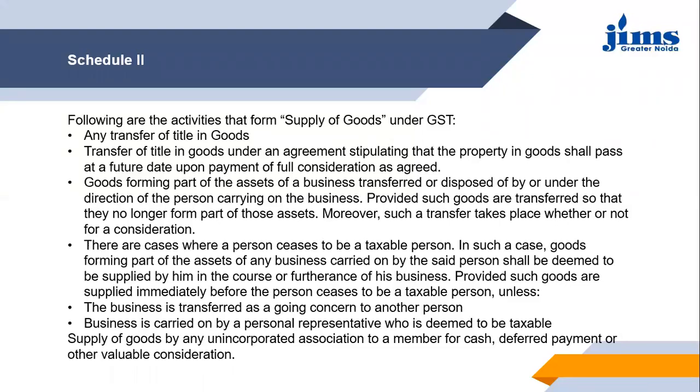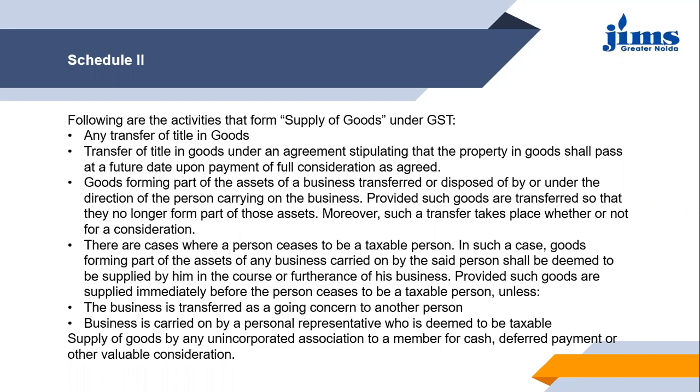Then in the case where business goods forming part of the assets of a business are transferred or disposed of by or under any direction of the person carrying on the business, the clause here is that such goods are transferred so that they no longer form part of those assets. And such a transfer takes place whether or not for a consideration.